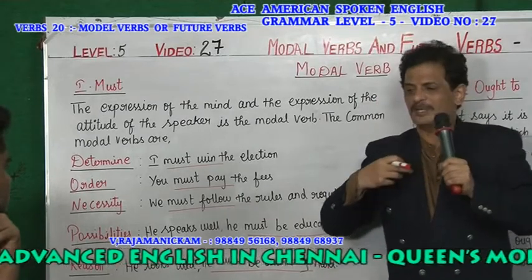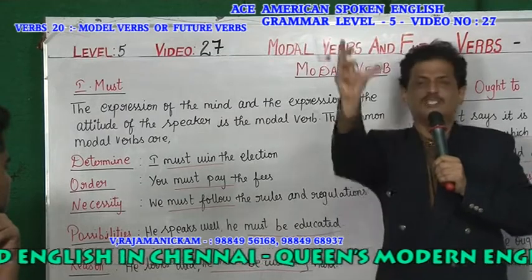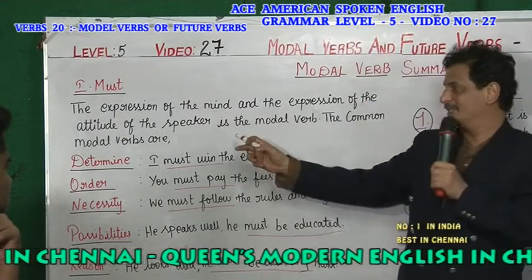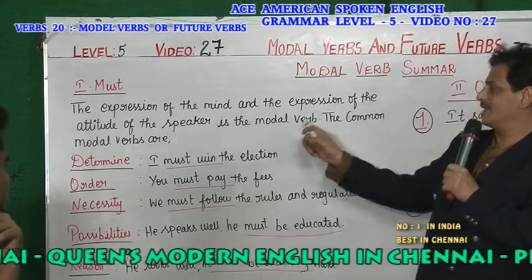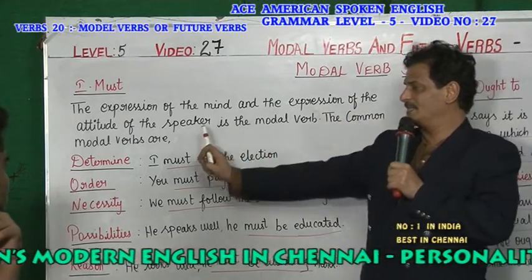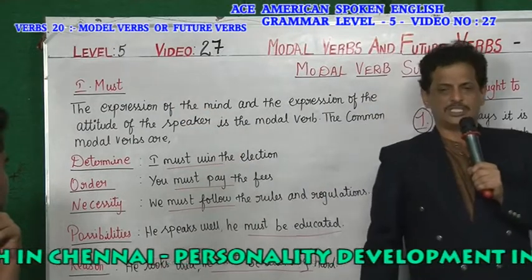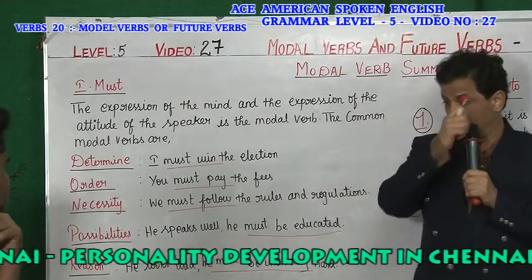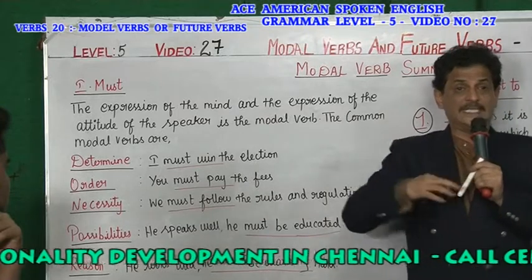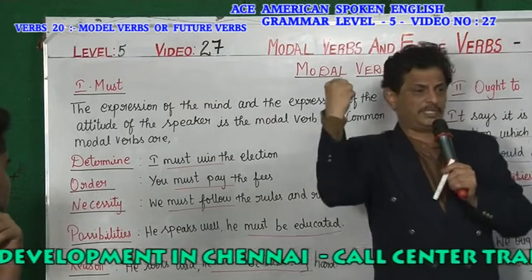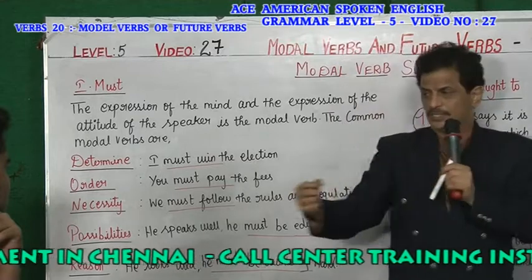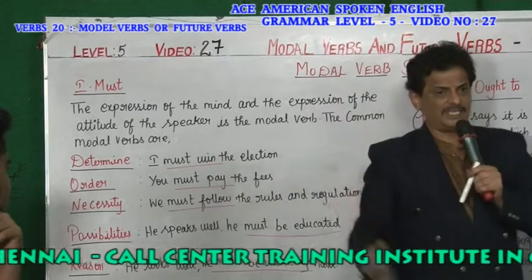Attitude means your behavior. Your behavior is told in the modal verbs. The common modal verbs are: number 1, must. Must is a very important modal verb, used for determination. What do you mean by determination? I must do. See, determination. I must win the election.